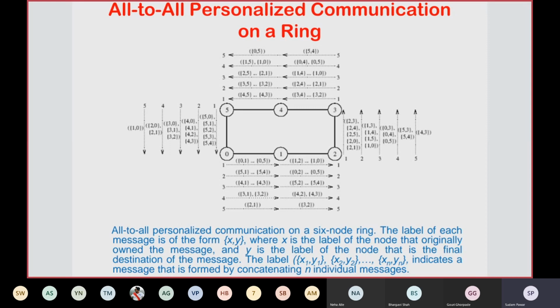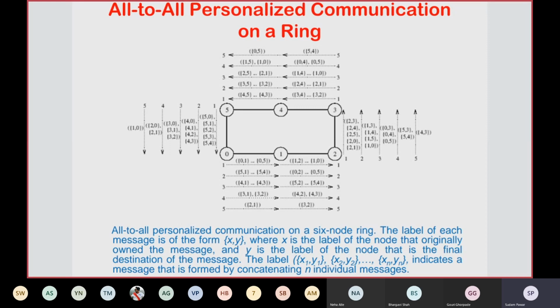So if you see there, the total number of steps required here is P minus 1. That is, 6 nodes means 6 minus 1, that is 5 steps are required. In the first step, we have shown there, every node will have 5 messages, created by that node, and destined to, or sent to, every other node in that particular network.